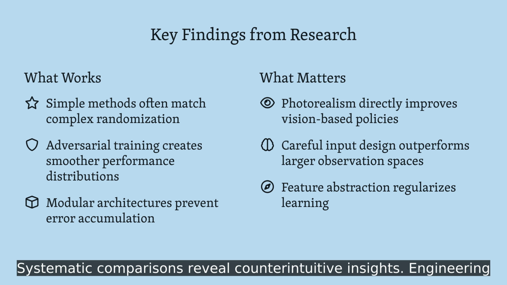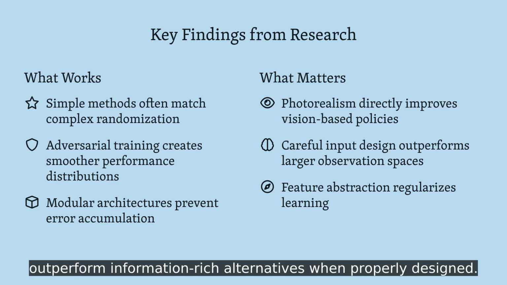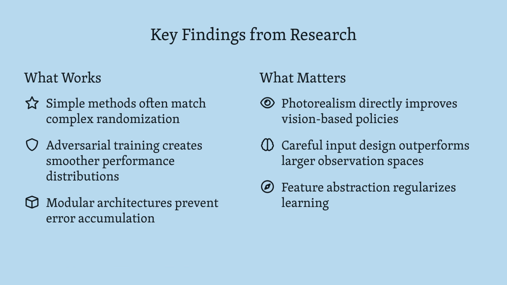Systematic comparisons reveal counterintuitive insights. Engineering complexity doesn't always correlate with transfer quality. Simpler randomization can rival elaborate schemes, and minimalist observation spaces often outperform information-rich alternatives when properly designed.